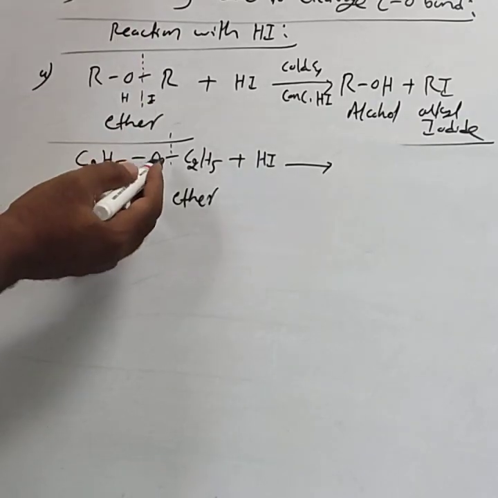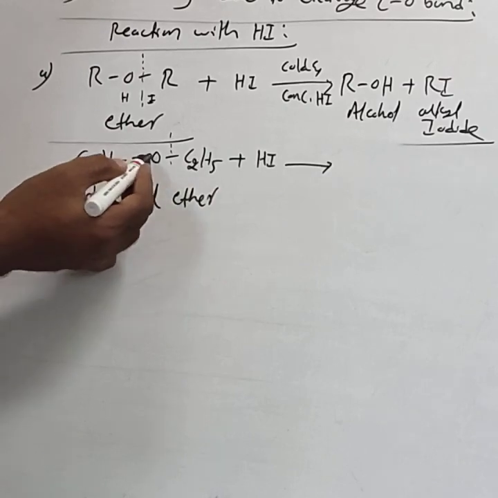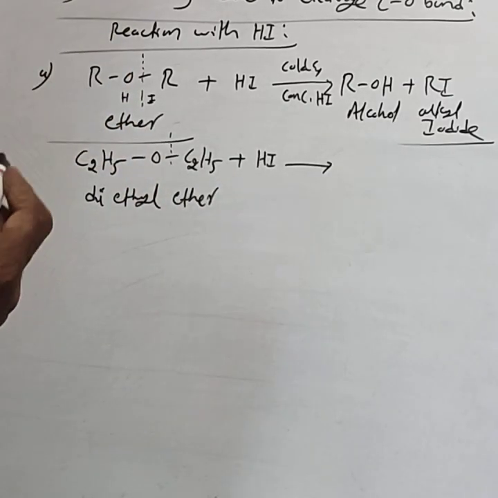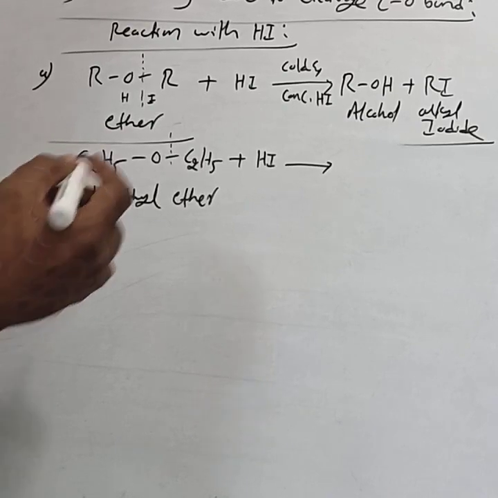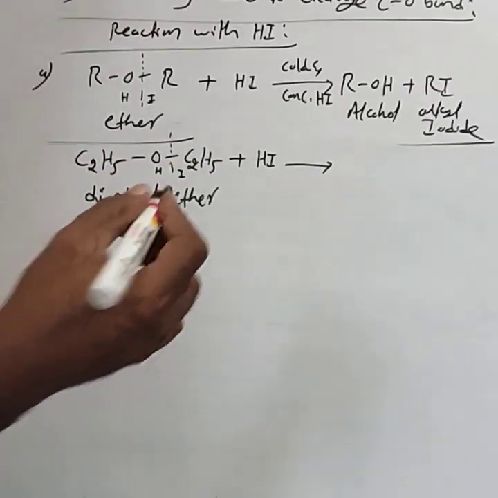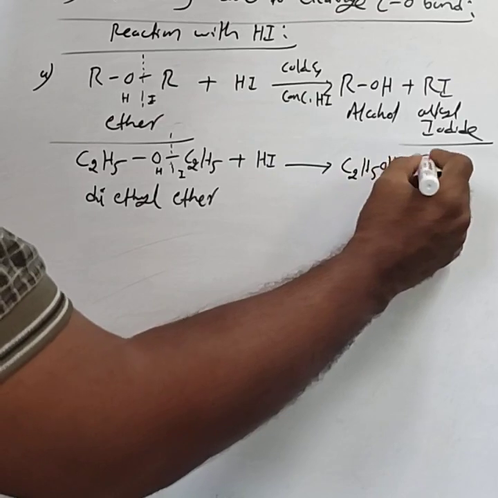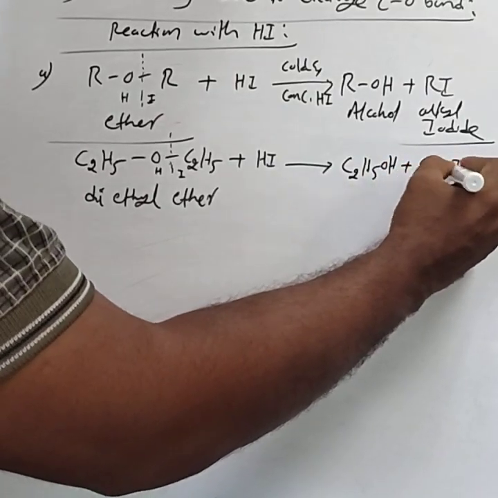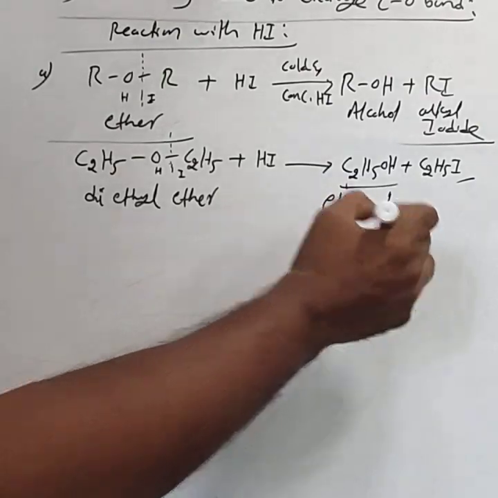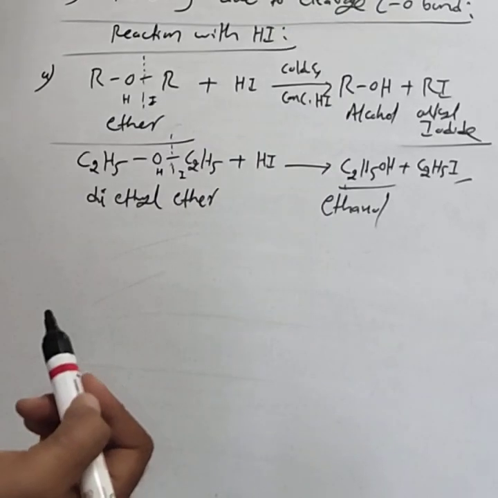In a symmetrical ether, you can break either this C-O bond or this C-O bond. Either C-O bond cleavage takes place in the case of symmetrical ethers. To this part you add H, to this part I, and the products are C2H5OH and C2H5I. C2H5OH means ethanol, that is ethyl alcohol. This is iodoethane, that is ethyl iodide.